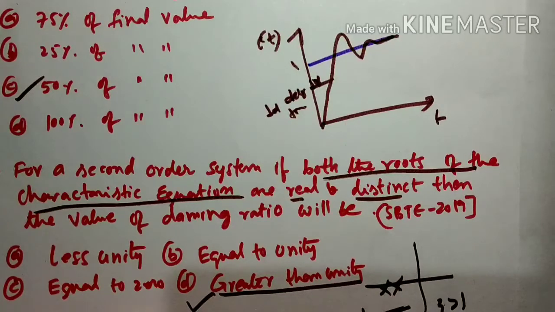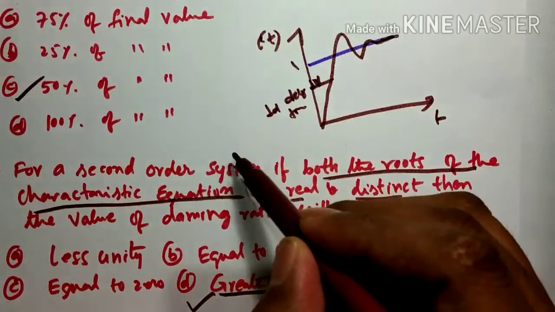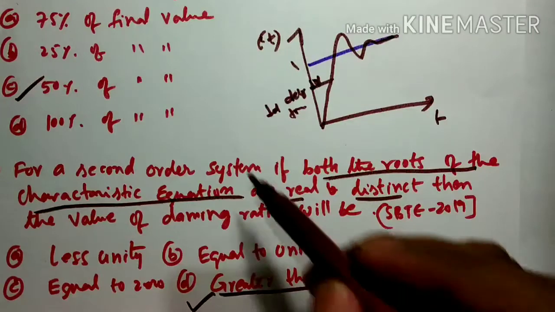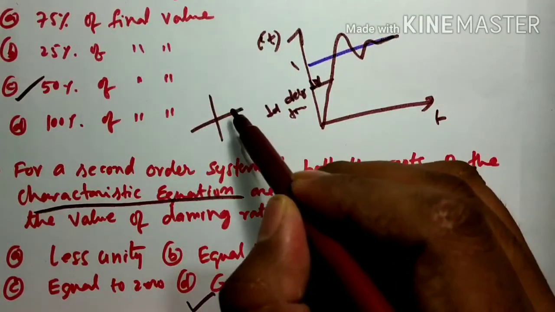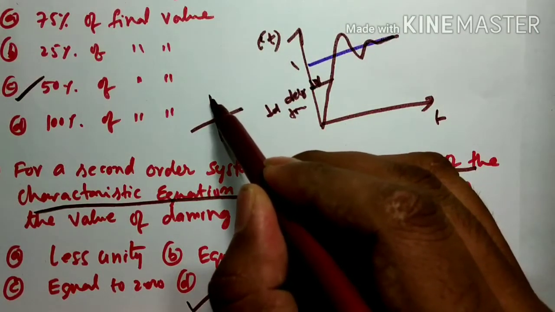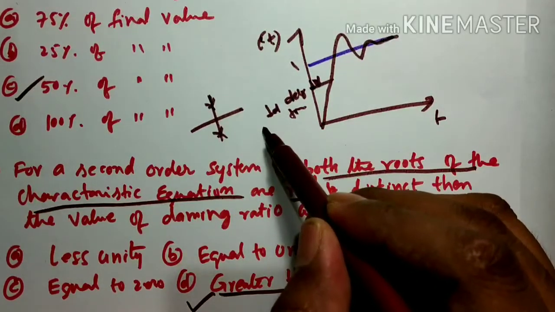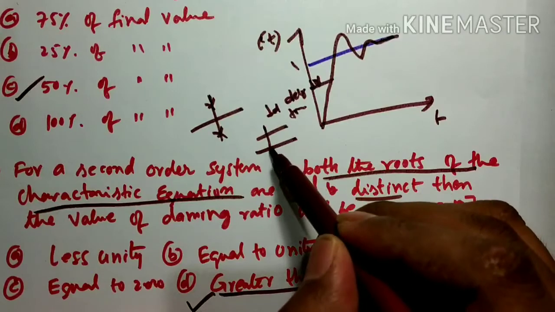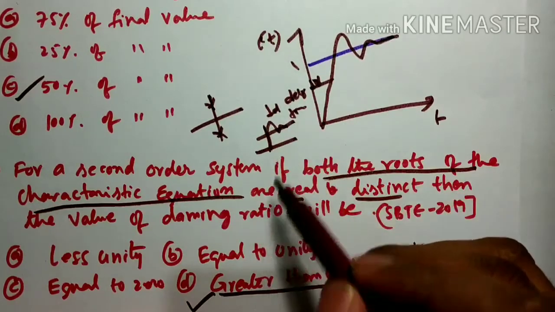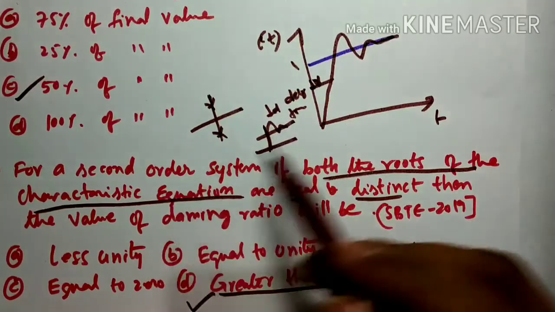Okay, we have studied this in the introduction to second order systems. When zeta is equal to 0, what happened? Roots are purely imaginary. When roots are complex, you get an underdamped response; underdamped roots are complex and conjugate.